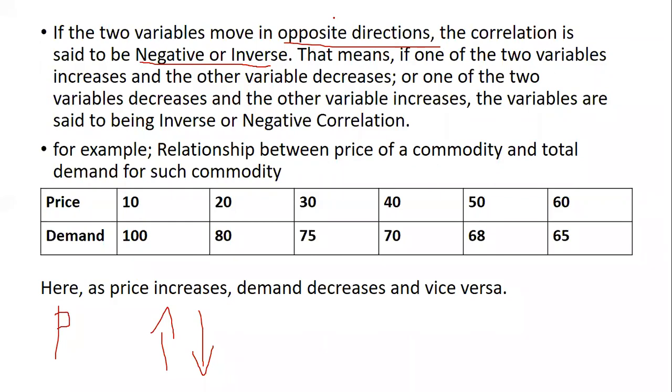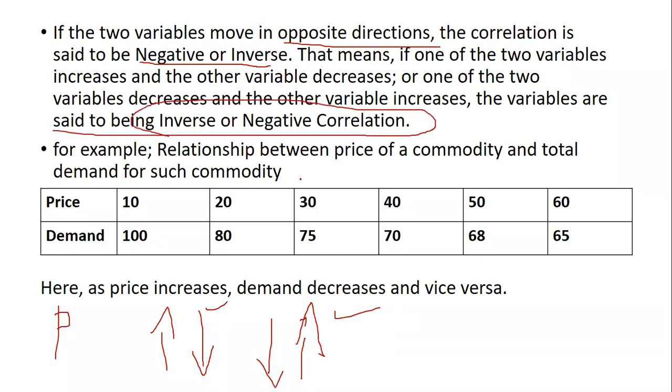Negative is also called inverse. That means if one of the two variables increases, the other variable decreases, or if one variable decreases, the other variable increases. In both of these scenarios, it is called inverse or negative correlation.